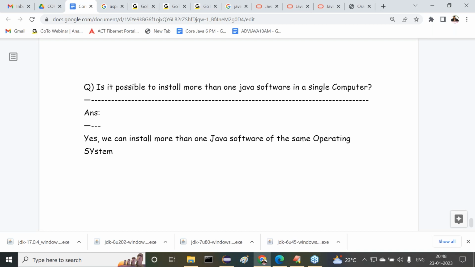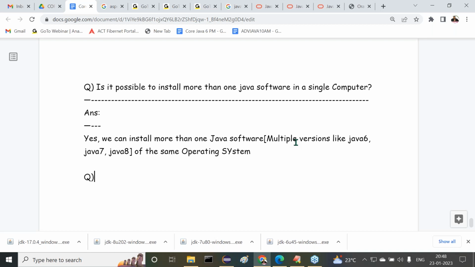I'm telling, of the same operating system: more than one Java software, multiple versions like Java 6, Java 7, and Java 8. Now we understood it. That is one question here.